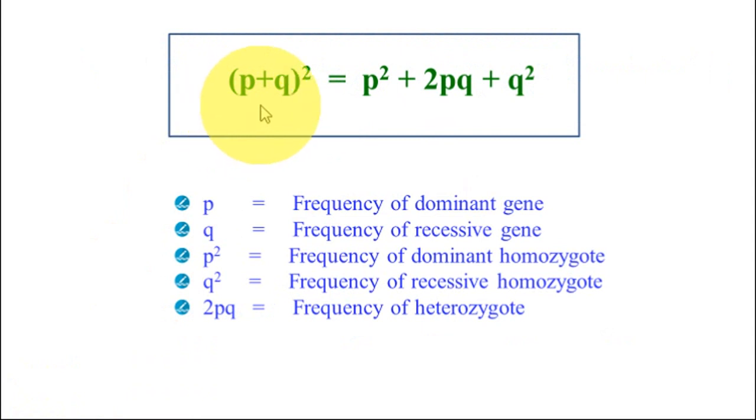(p plus q) whole squared is equal to p squared plus 2pq plus q squared. p is the frequency of the dominant gene, q is the frequency of the recessive gene, p squared is the frequency of the dominant homozygote, q squared is the frequency of the recessive homozygote, and 2pq is the frequency of the heterozygote.